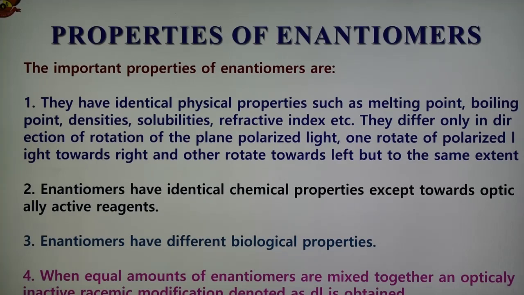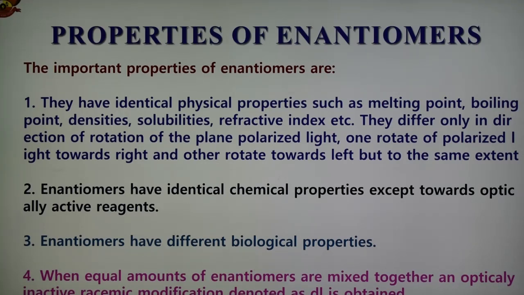The next part is the properties of enantiomers, and there are four important properties of enantiomers. The first important property is that enantiomers have identical physical properties, such as melting point, boiling point, density, solubility and refractive index. They differ only in the direction of rotation of plane polarized light: one rotates the polarized light toward the right, dextrorotatory, and the other toward the left, levorotatory, to the same extent.